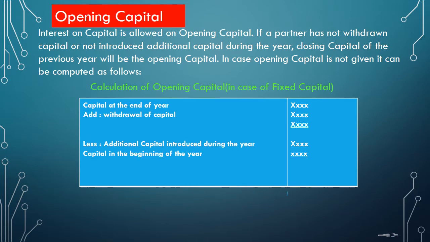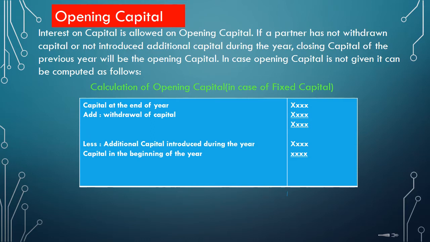If a partner has not withdrawn capital or not introduced additional capital during the year, closing capital of the previous year will be the opening capital. That is, the withdrawal from the capital or the introduction of additional capital will affect the balance.